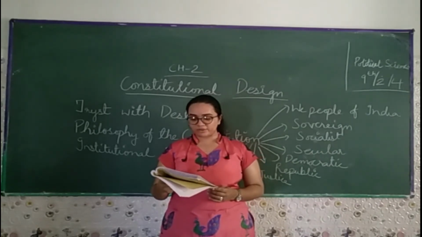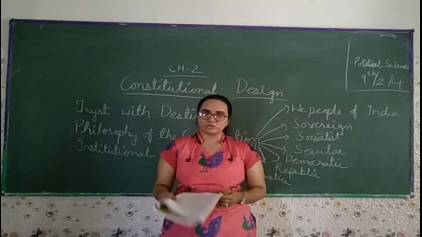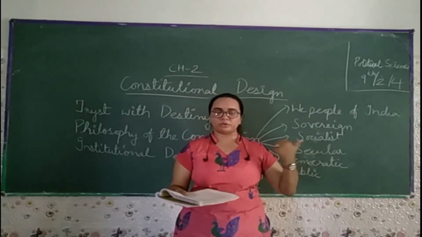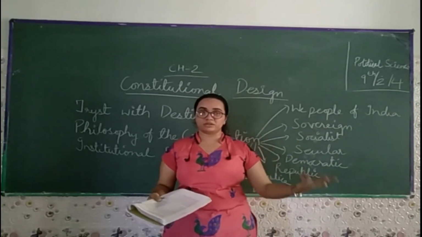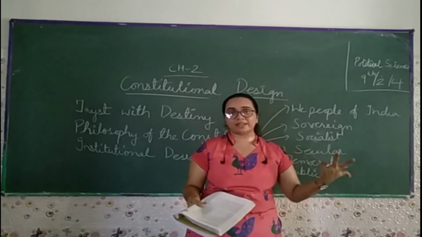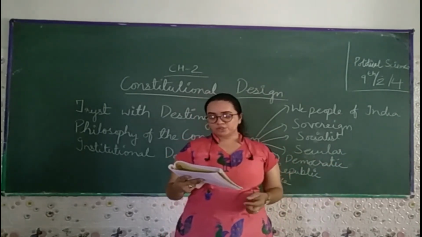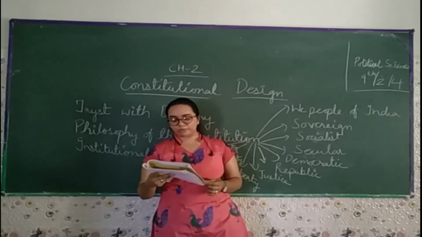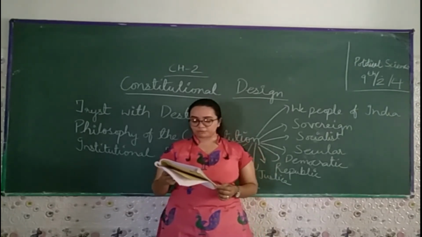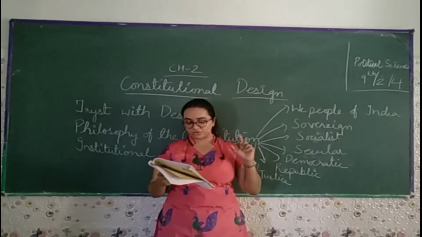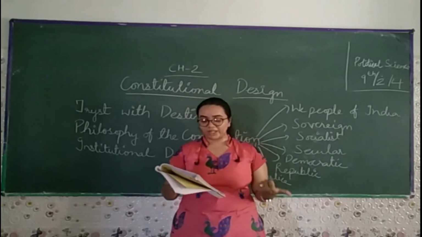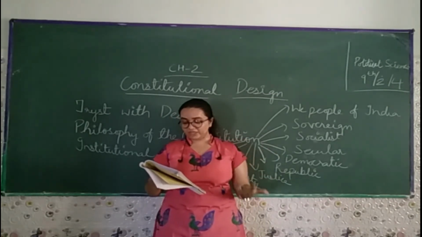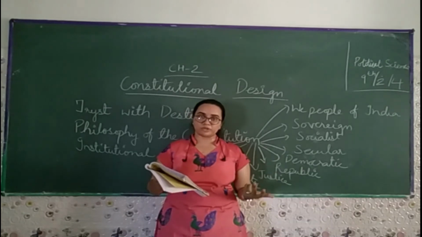It defines who will have how much power to take which decision. In the constitution it's mentioned how much power is given to whosoever the person is, whether you talk about the president, the vice president, the PM, the governor or the CM. It puts limits on what the government can do by providing some rights to the citizens that cannot be violated. The remaining three chapters of this book are about these three aspects of the working of the Indian Constitution, where we can look at some key constitutional provisions in each chapter to understand how they work in a democratic polity.